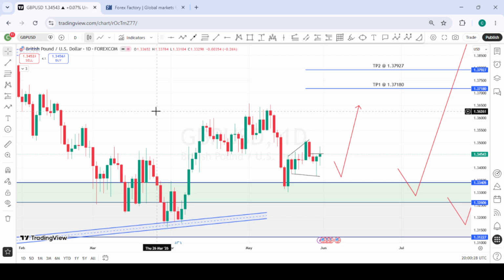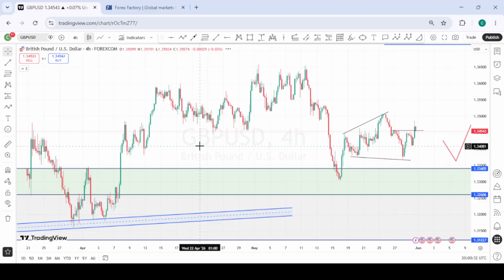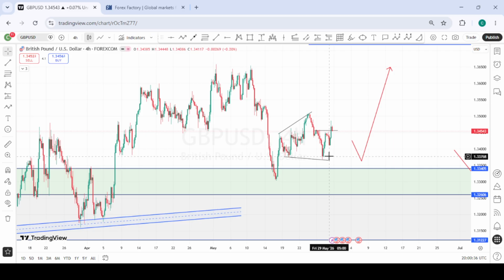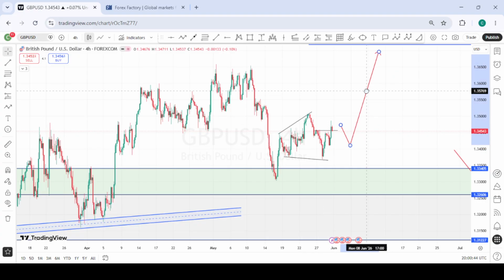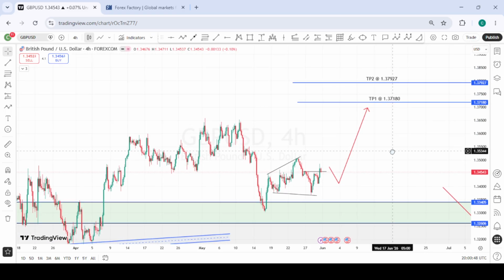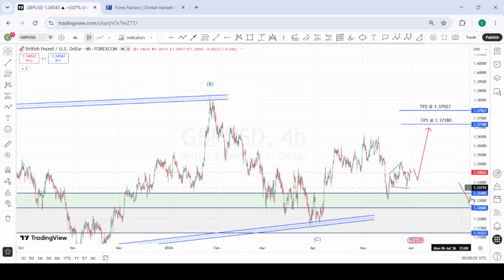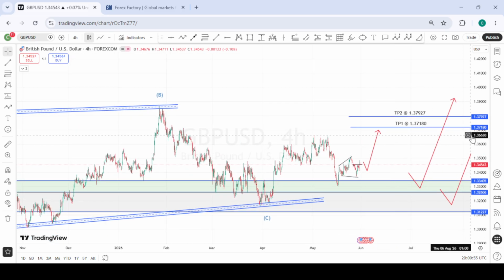So this is GBP. Last week we anticipated that price is currently reacting strongly from an area of interest. So we're looking forward to a possible higher low formation to see price rise to the top. And now what we are going to look out for this week is a possible retracement to another higher low formation to give us some buying opportunities to the upside.